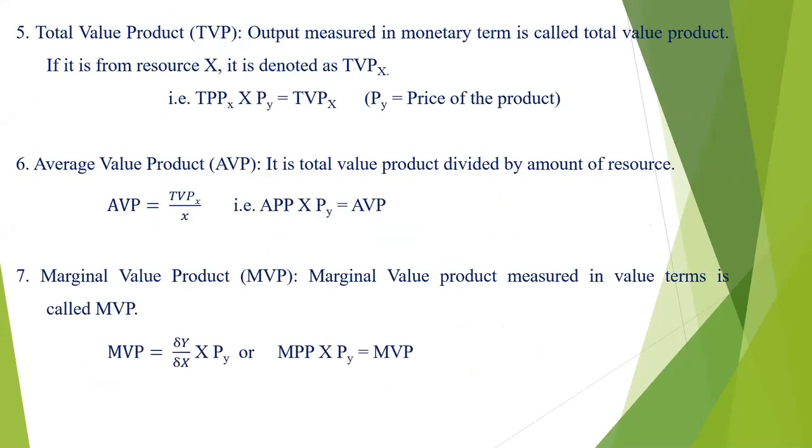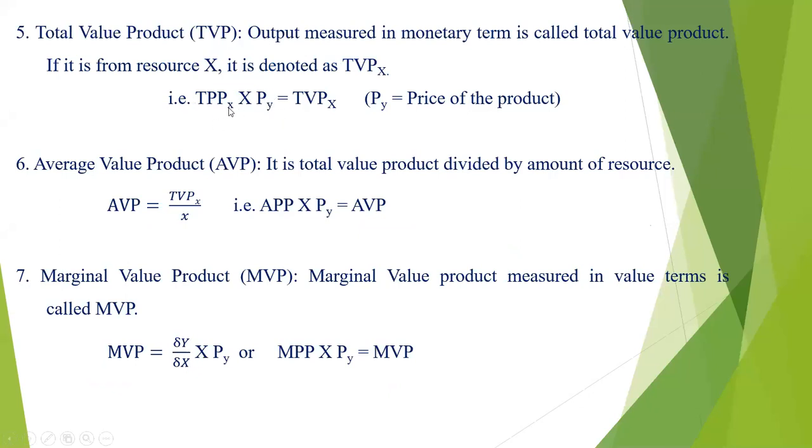Then the next terminology is the total value product. Total value product is also called the TVP. If we calculate the TVP for X inputs, then it is the TPP, total physical product of X, multiplied by the price of Y. So TPP of X into price of Y. Here X means inputs, Y means output.